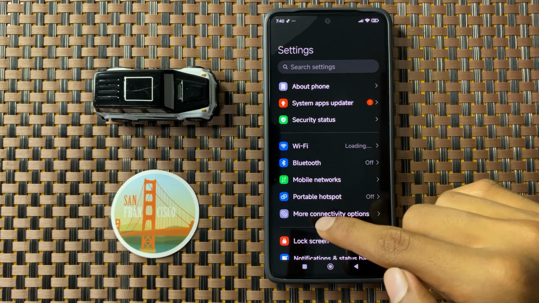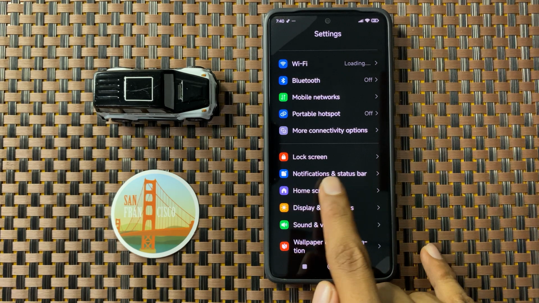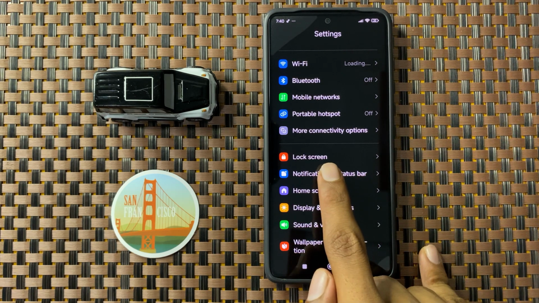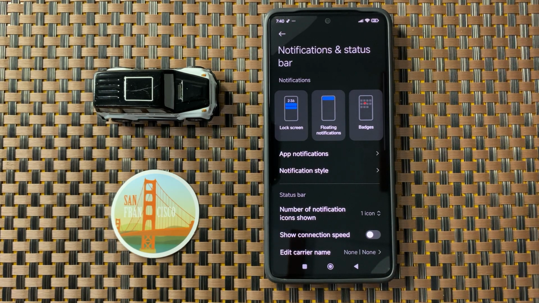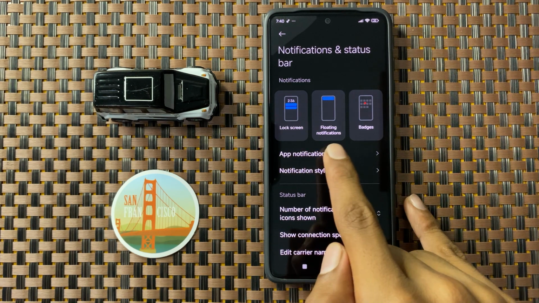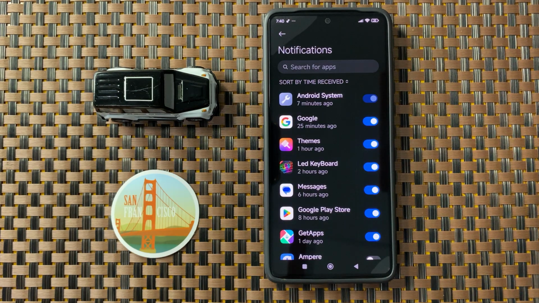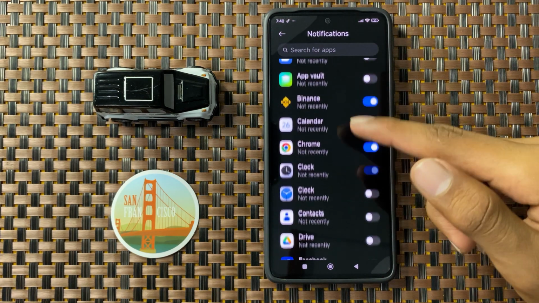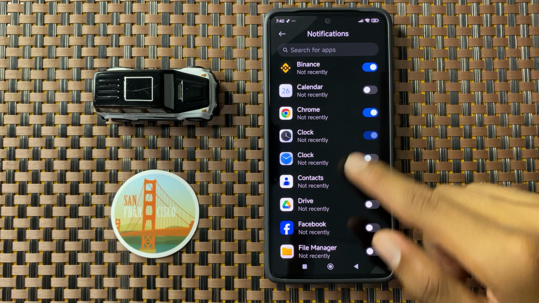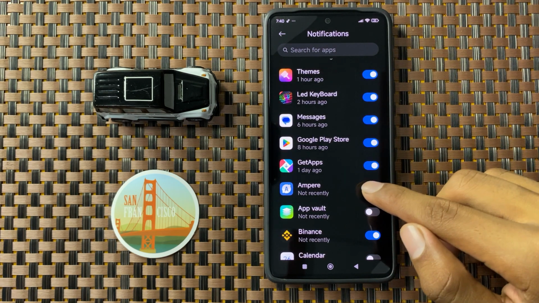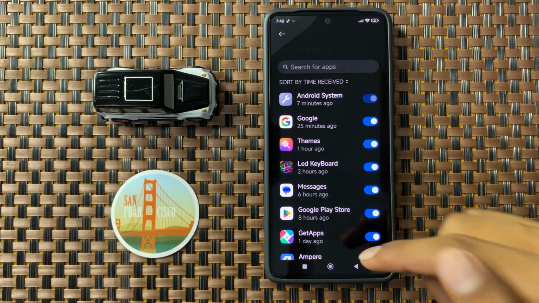In settings, you can see the option notifications and status bar. Now click on it. Here you can see the option app notifications. Now click on it. And here you can turn on or off your apps notification. And here you can turn on your app notifications.